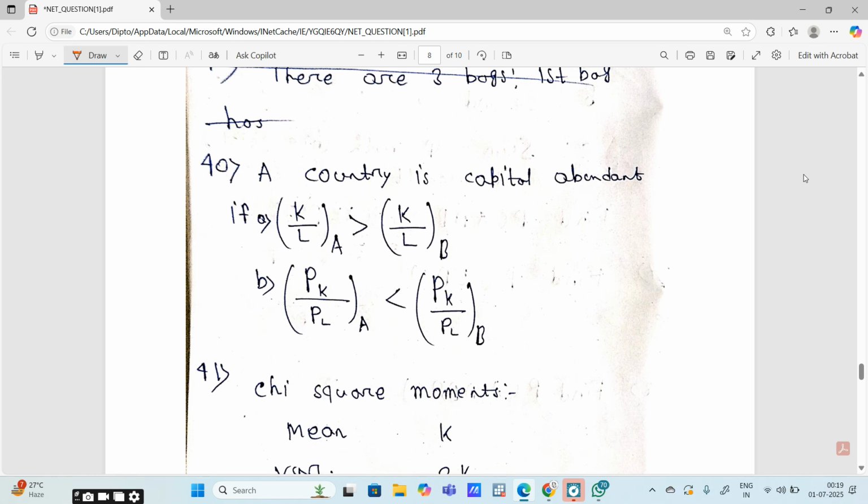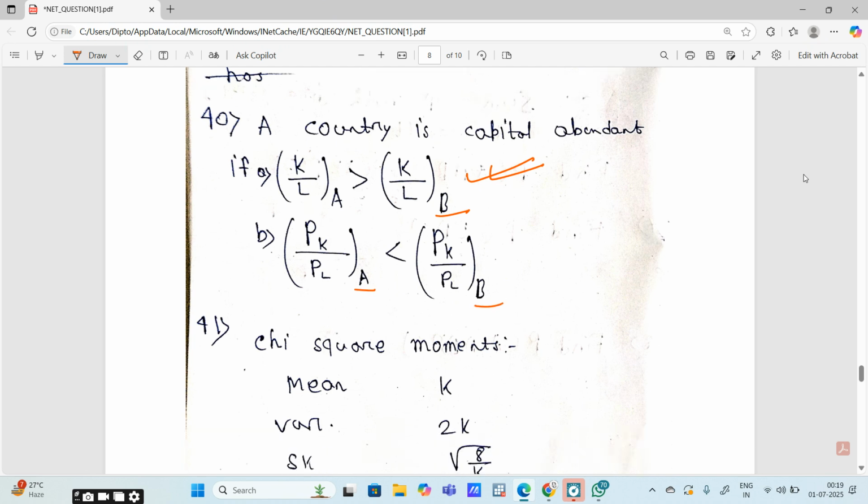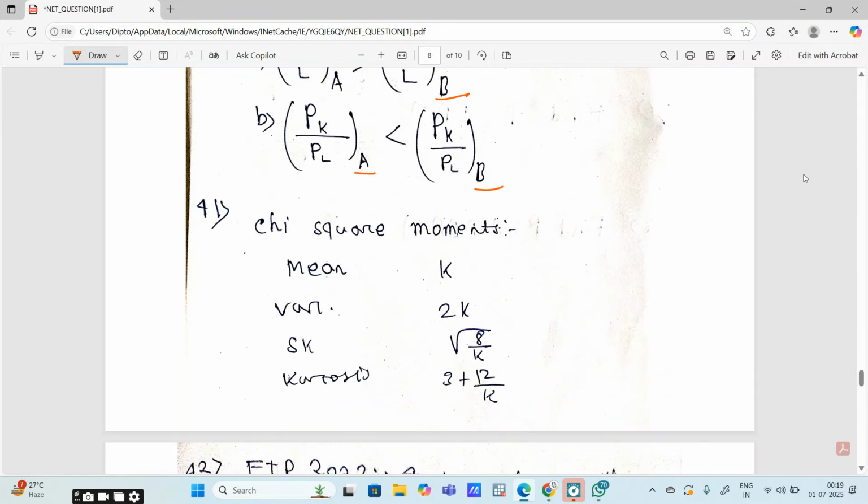A country is capital abundant if the capital-labor ratio is more in that country than in another country, or if the relative price ratio of the factor in that country is less in comparison to another country.